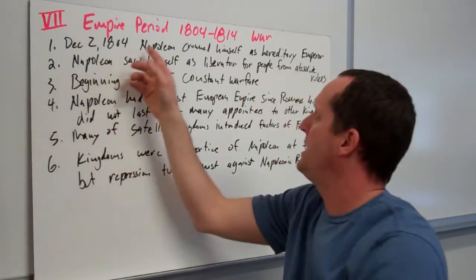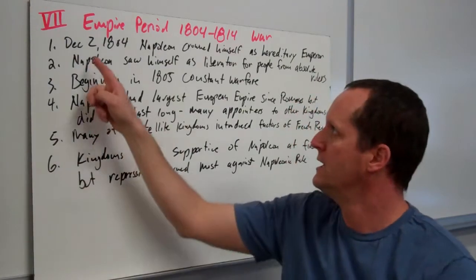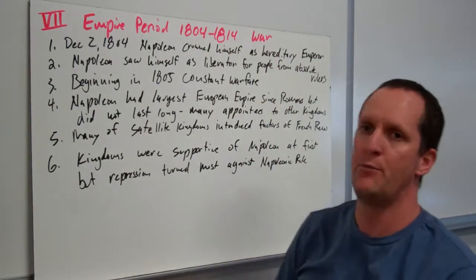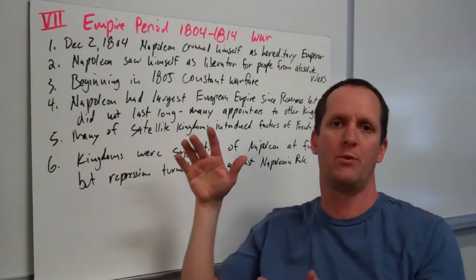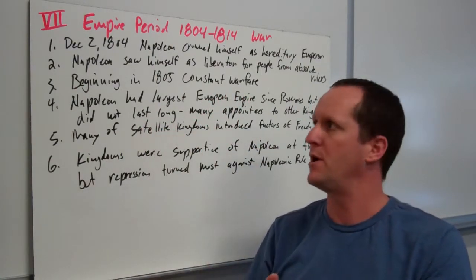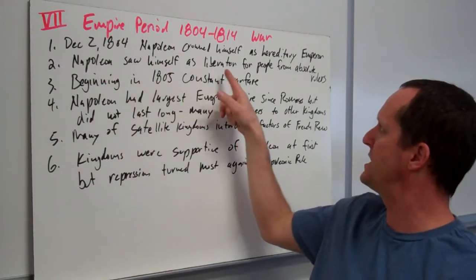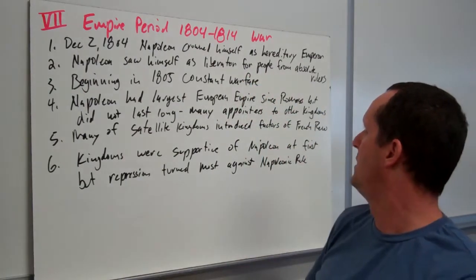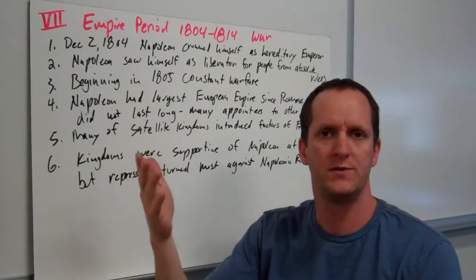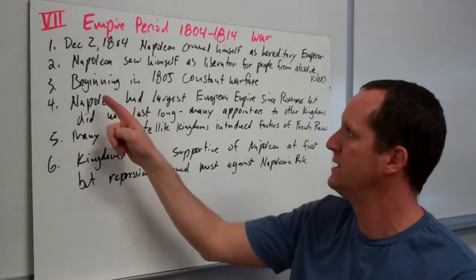Now, the Empire period, 1804 to 1814, was all about war. On December 2nd, 1804, Napoleon crowned himself hereditary emperor. This was largely because they wanted to squash any kind of royalist movement to bring back the monarchy. He was the emperor, and that was taking the place of the monarchy. Napoleon saw himself as a liberator from absolute rulers. So when he went into different countries where there were absolute rulers and people didn't have very many rights, he saw himself as liberating the people.